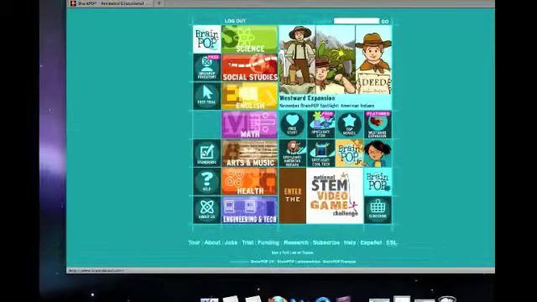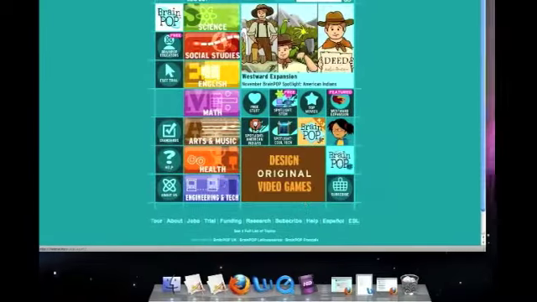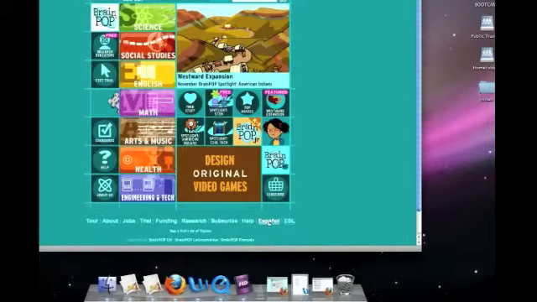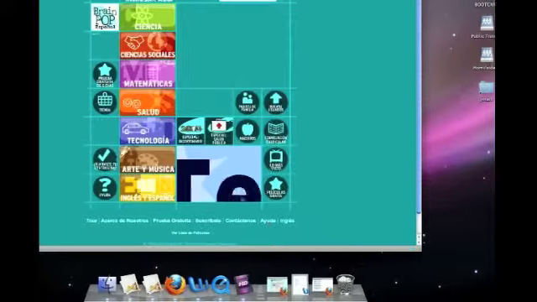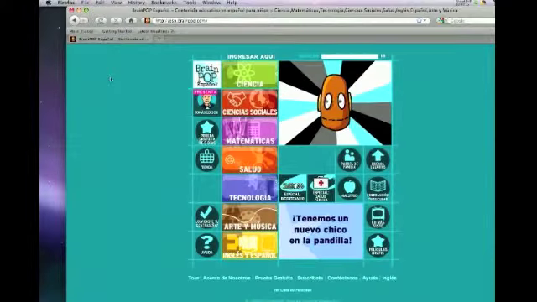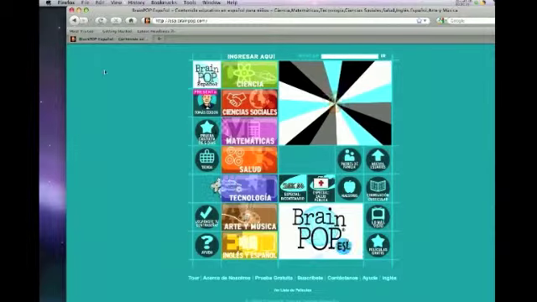We also liked it because it covers all of the standards from kindergarten up through high school in 12th grade. Another cool thing we liked was that you can change the language to Spanish by clicking Espanol on the bottom, and it's going to change everything on here to Spanish. So all the links will from now on be in Spanish.